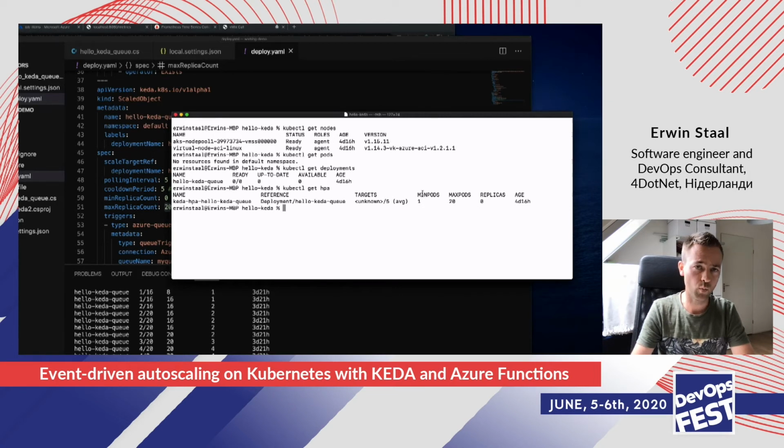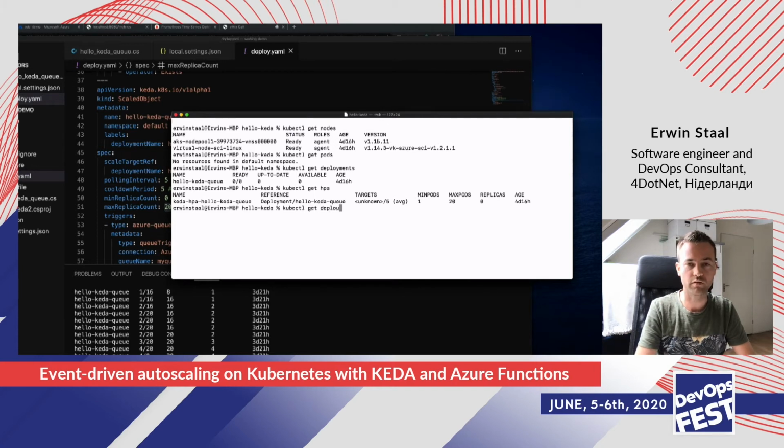It took me quite some time when I started with KEDA to figure that out. I thought something was wrong all the time till I looked at the actual deployment and saw that there actually were 0 pods running. And it is just the horizontal pod autoscaler that can't tell you that. But that is what's actually going on here. All right, so let's see if that scaling actually works.